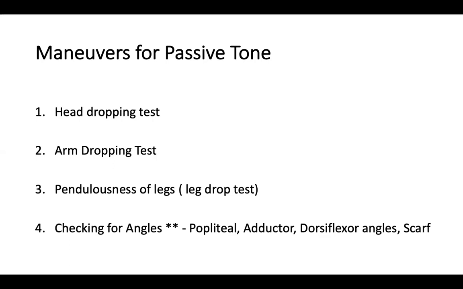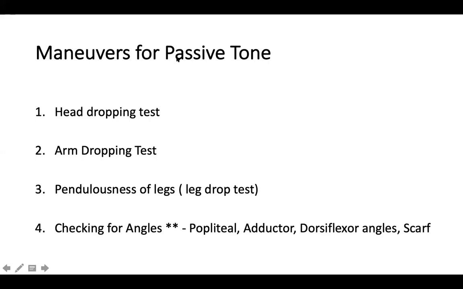Anyhow, once you have understood that the range of motion is increased and the muscle's resistance is reduced, there is hypotonia. The next step is that you have to do tests for passive tone and active tone maneuvers. Very, very important to practice this. By default, I think none of the students practice this because they sort of miss it in examination. What is passive tone? In passive tone, the patient is very passive. He just keeps quiet and you do some maneuvers very fast. Whereas in active tone, you do certain maneuvers and you see the response of the child or the patient.